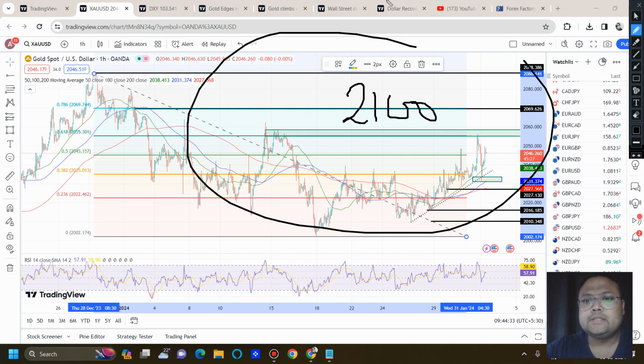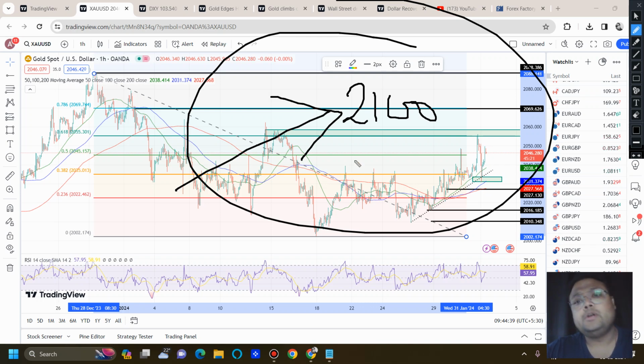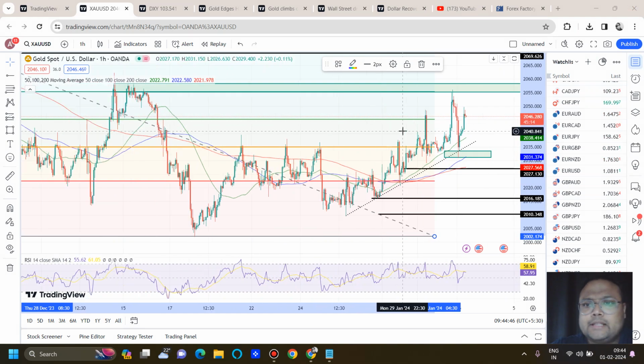2100 is the ultimate resistance for the next 2 or 3 weeks. I don't think so. The market will be going above 2100 soon. I also have a sell limit at 2098 as well. Okay, anyways, let's talk about this right now.